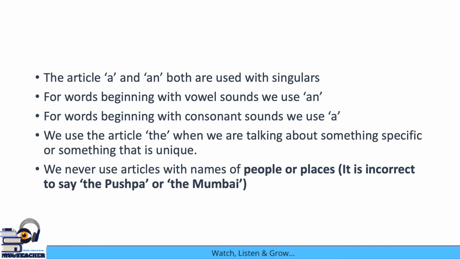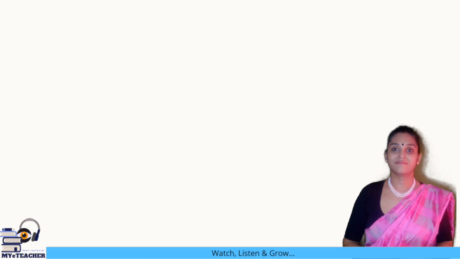The article the is used along with things which are unique, which are only one in number. It is also used along with names of newspapers, monuments, rivers, and it is used with musical instruments. It is used when we are talking about a thing for the second or third time, or when we are talking about one specific object. Then we use the article the.